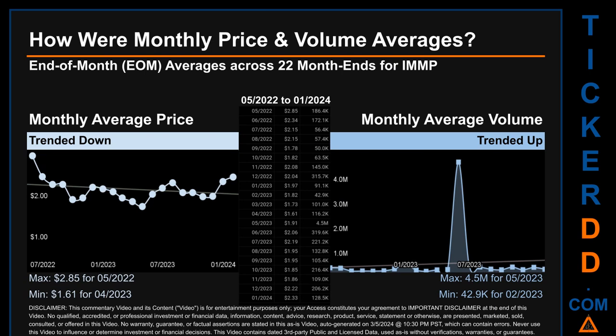The maximum end of month average price was $2.85 for 05/2022, while the minimum was $1.61 for 04/2023. Looking at volume, 05/2023 and 02/2023 respectively saw the highest and lowest monthly average volume at 4.5 million and 42.9 thousand.